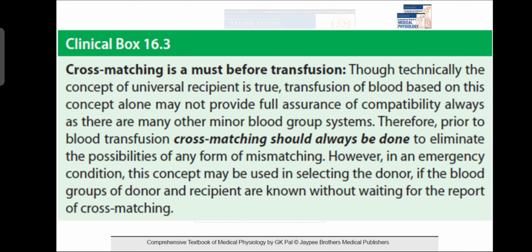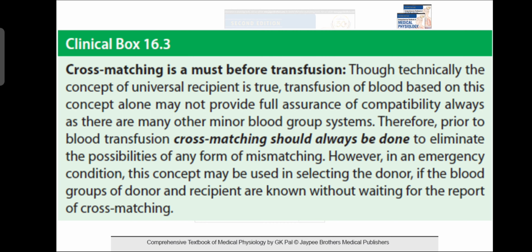So cross matching is a must before any transfusion. Technically, the concept of universal recipient is true, but transfusion of blood based on this concept may not always provide full assurance of compatibility, as there are many other minor blood group systems. So prior to blood transfusion, cross matching should be done to eliminate the possibility of any form of mismatching.